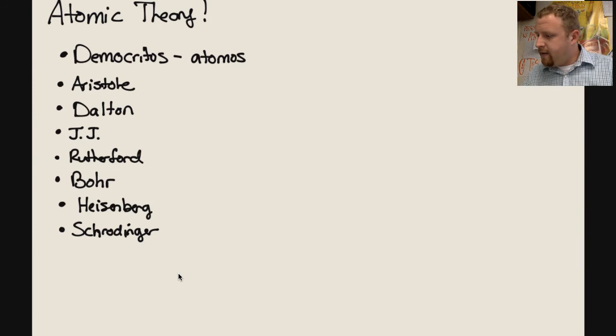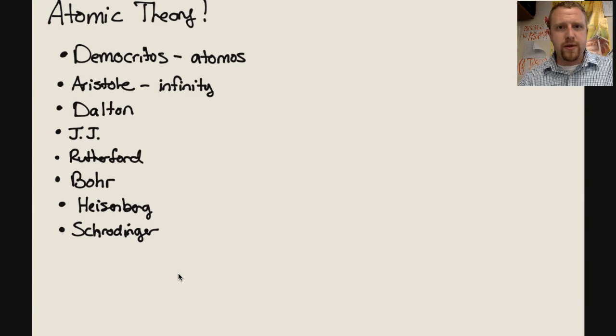And then there was Aristotle, and Aristotle did not believe in this idea of something being undividable. And so he kind of presented us with the possibility, so to speak, that things could still be divided. So eventually his idea of basically infinity, that we could keep dividing forever, has kind of led us to find particles smaller than atoms. So we can kind of almost attribute his idea of infinity to that. Now, he had some other ideas like earth, air, water, and fire, and that might help you in recognizing some of his contributions tomorrow.